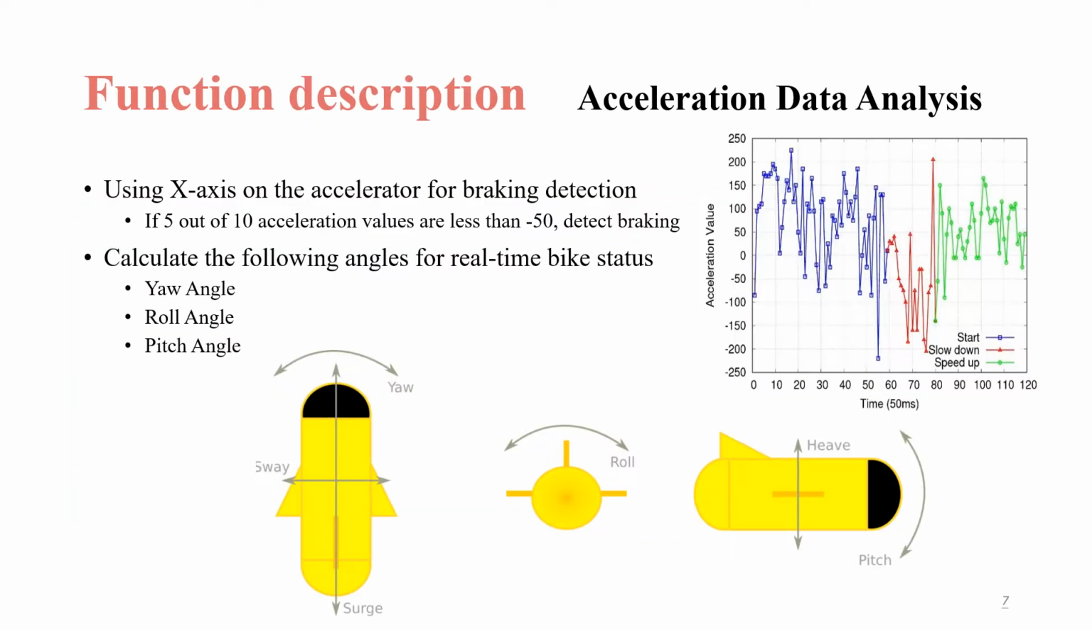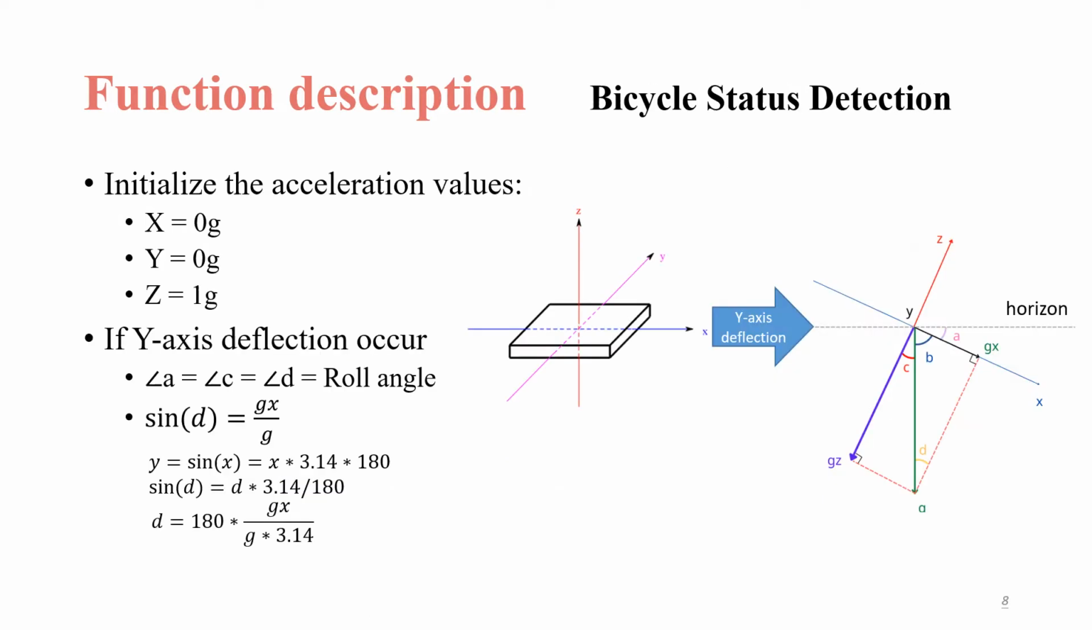For acceleration data analysis, we use the X-axis to do brake detection. If 5 out of 10 acceleration data points are less than -50, we take it as braking. We also calculate the following angles for real-time bike status. For status detection, we initialize the 3-axis data to the point where only the Z-axis is subject to gravity, and when rotation happens, we use the following formula to calculate the angle.